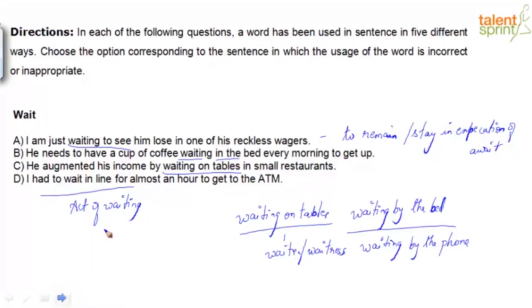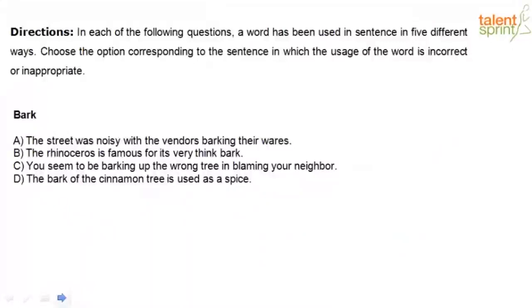So, act of waiting. Here in our context, option B is where the word wait is used incorrectly. Everything else, you just need to be familiar with the expression itself. Waiting on tables, waiting by the bed, waiting by the phone. Bark. That's another word we have. Bark. Let's look at our options.